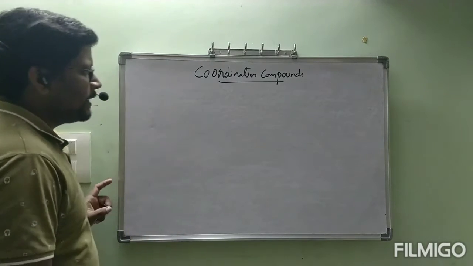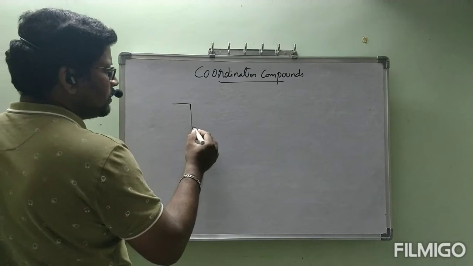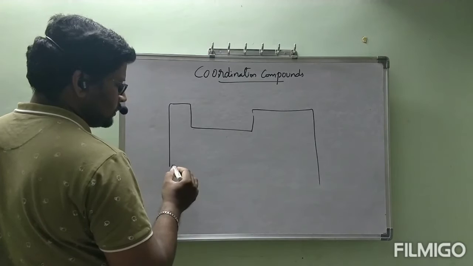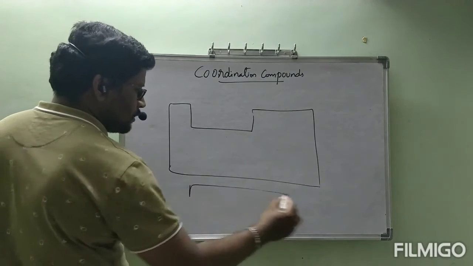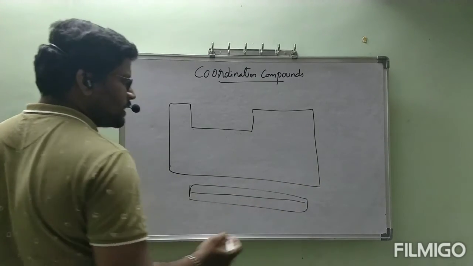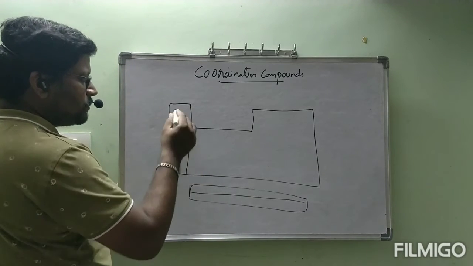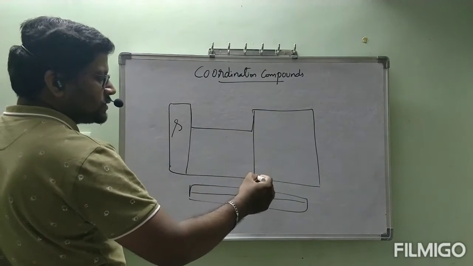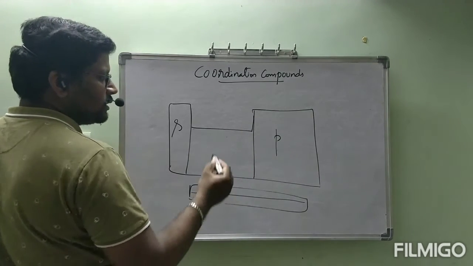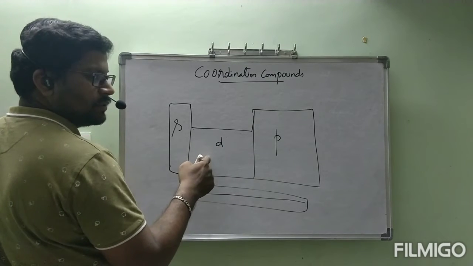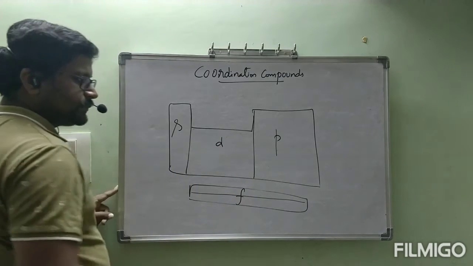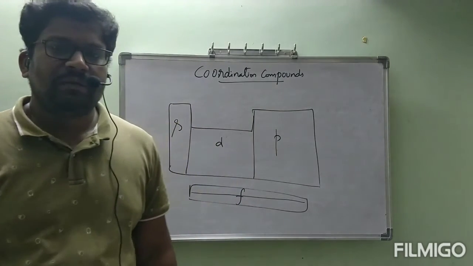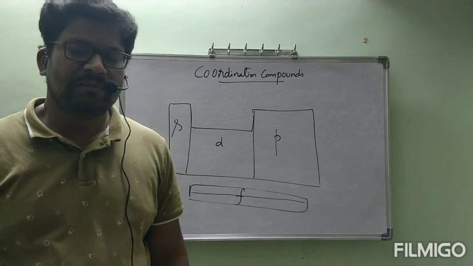Let us see the periodic table, a simple representation. The left side 2 groups are called s block elements, these 6 groups are p block elements, this is the d block and this is the f block. In volume 1 we have the p block, d and f block elements.